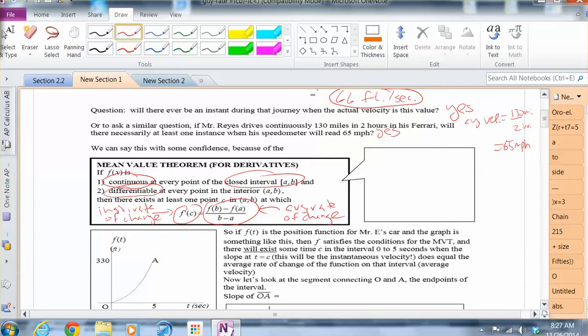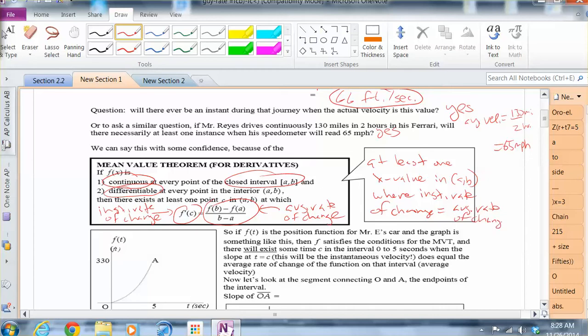And so what this is basically saying is that there's at least one x value in your domain where the instantaneous rate of change equals average rate of change. They'll happen at least once.